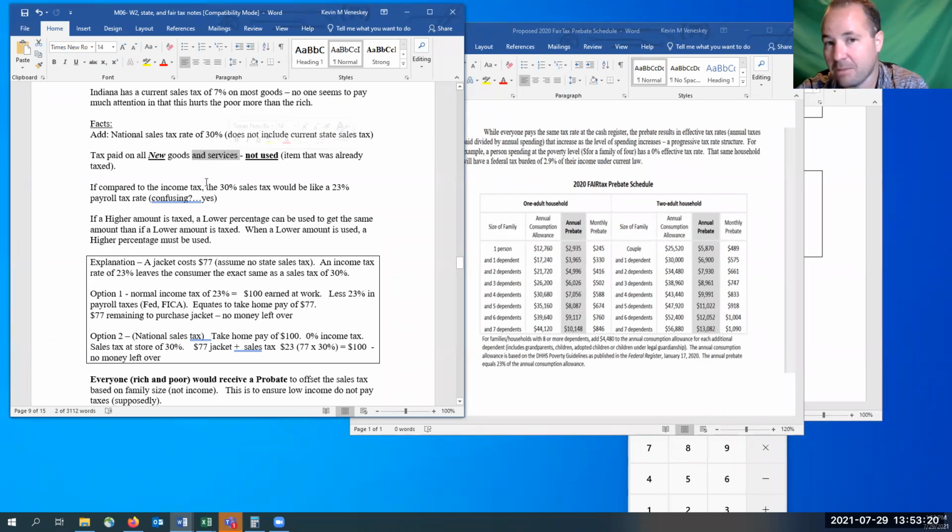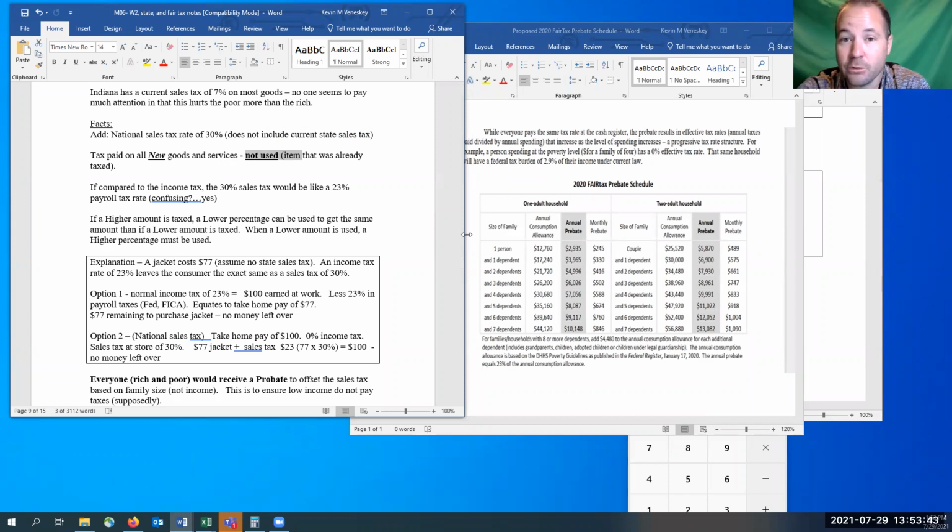Now I said doctor, that may be a medical one that they could potentially take away. The final set of rules is not definitely out there. It would have to go to some committee. These are just some of the basics that are laid out that get the conversation started. So new goods and services, but not used. Okay, so not used items.